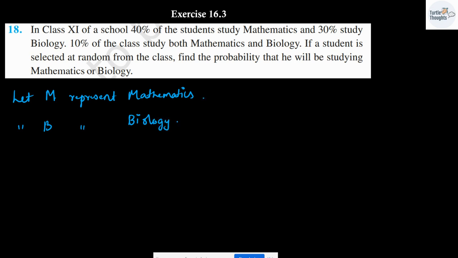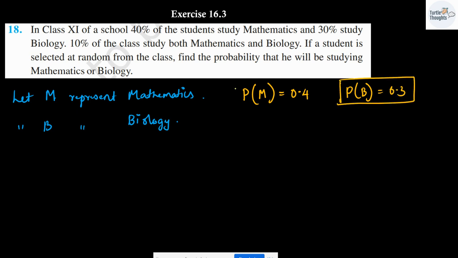Now, probability of students that study mathematics is given as 40%. 40% can be written as 0.4, 40 divided by 100, which is 0.4. 30% study biology. Probability of biology is 0.3.